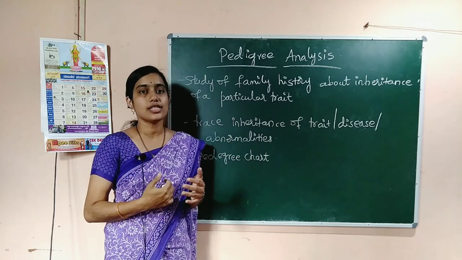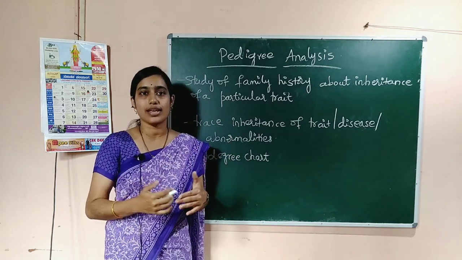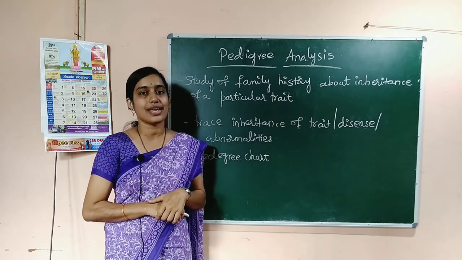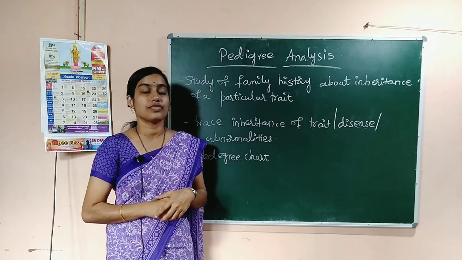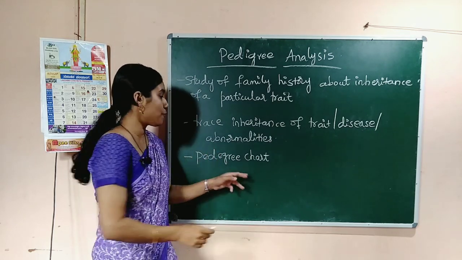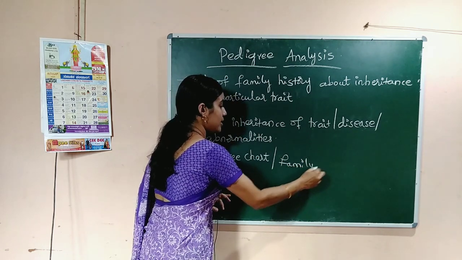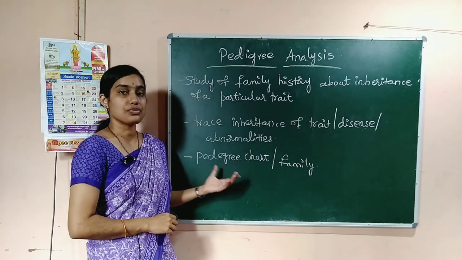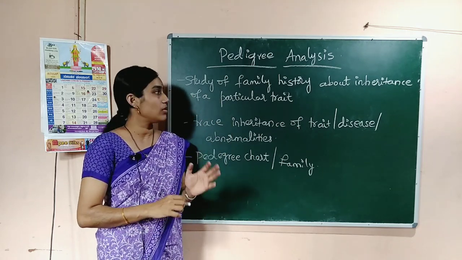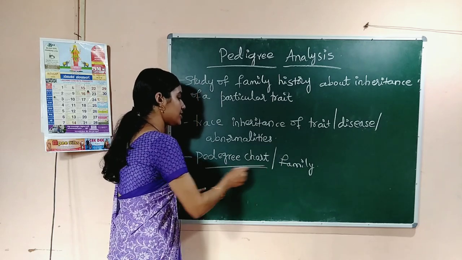And in this pedigree analysis, a chart like a family tree is drawn and used to study the inheritance of that particular trait. So, that chart, or family tree, which is used to analyze or study the family history of an individual, is called a pedigree chart.